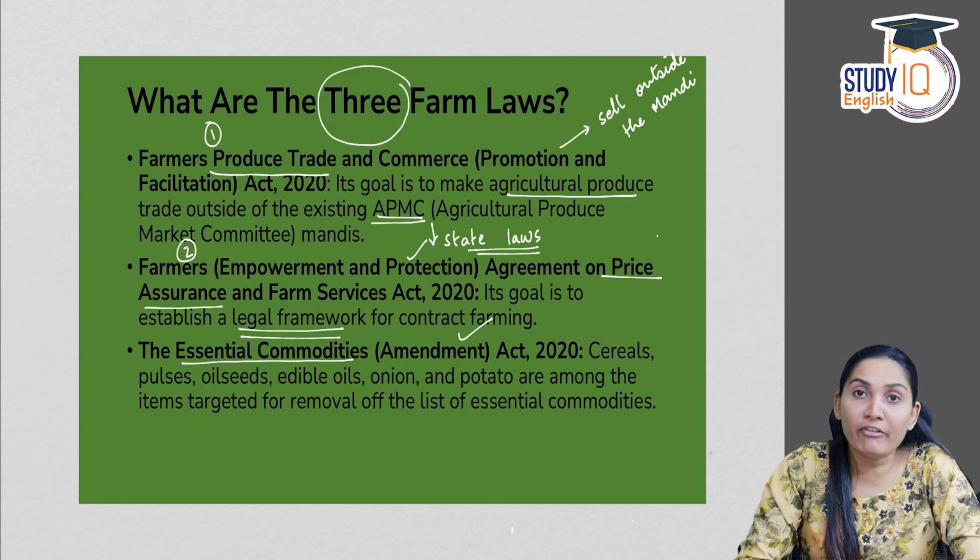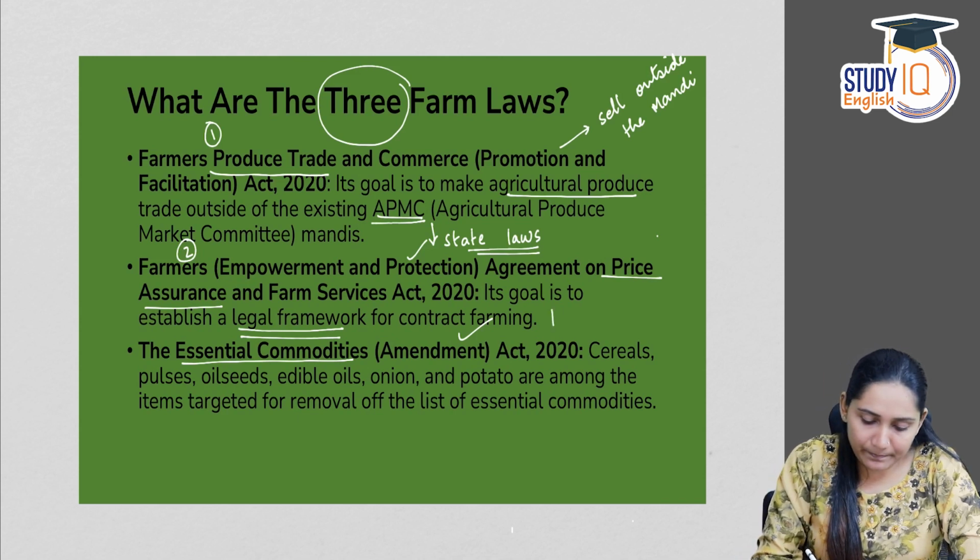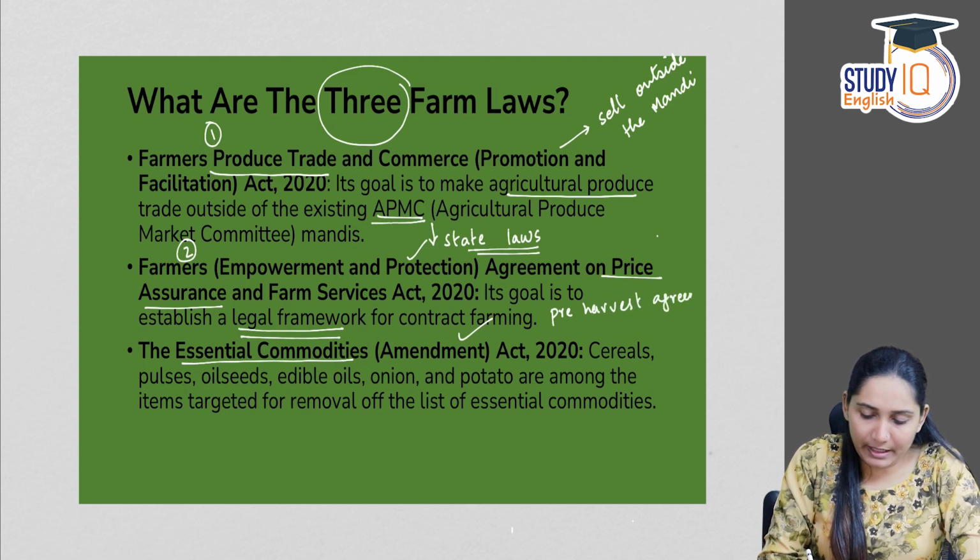We know that contract farming is a pre-harvest agreement where the farmer and the second party, it can be a trader, a wholesaler, a food processor or an industrialist, the buyer and the seller, where the seller is the farmer, draw a contract between them to sell the farm commodities on a specified date, at a specified price and in specified quantities. So contract farming is a pre-harvest agreement between the buyer and the seller.